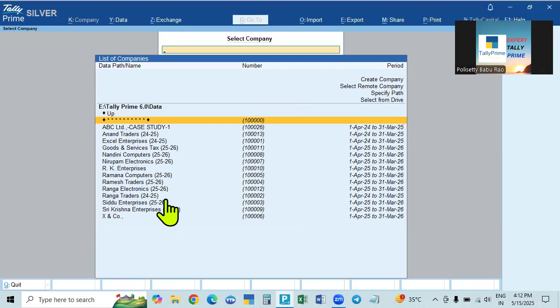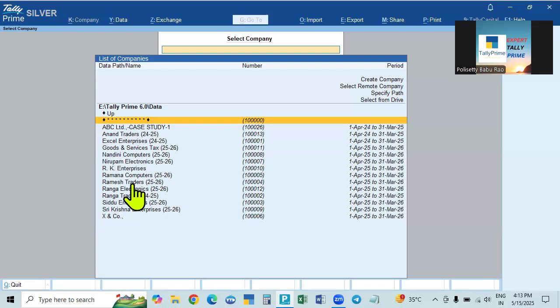You can create a data path. This is the original data path, and for the backup you can create a backup path and save the copy of the data in the other place. It is called backup. Saving the data at some other place for security is called backup of the data.